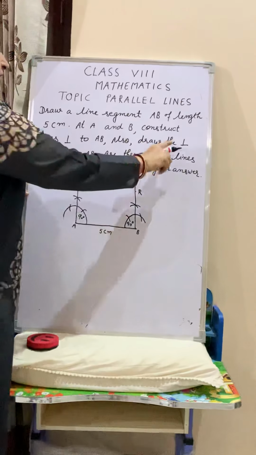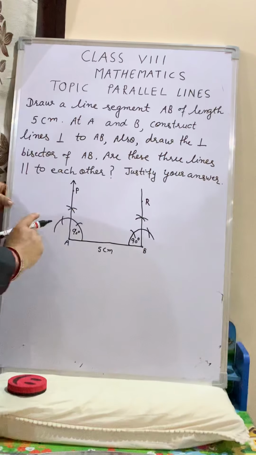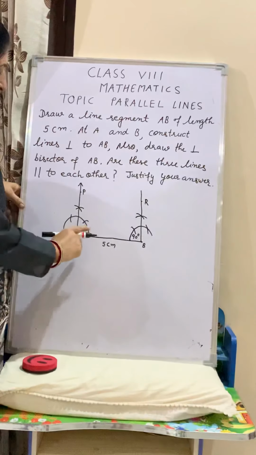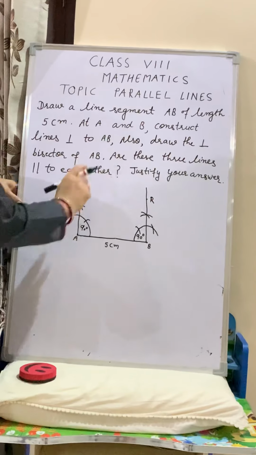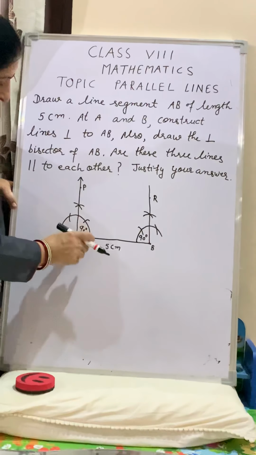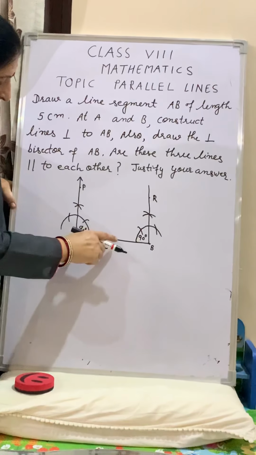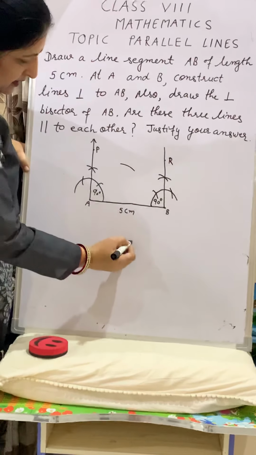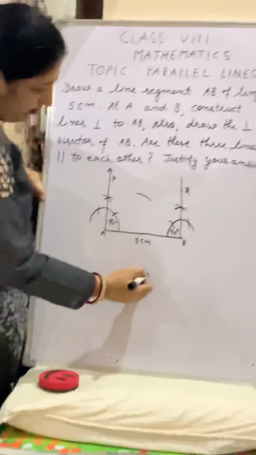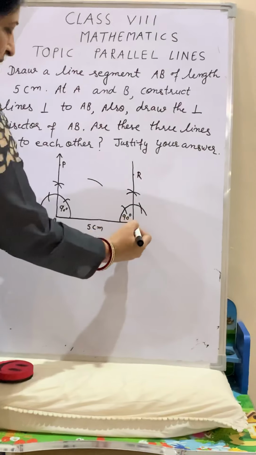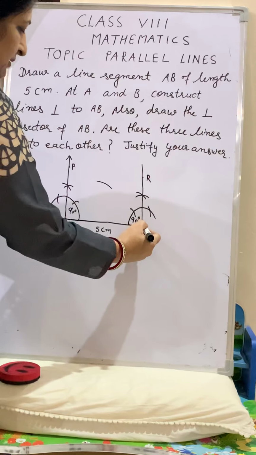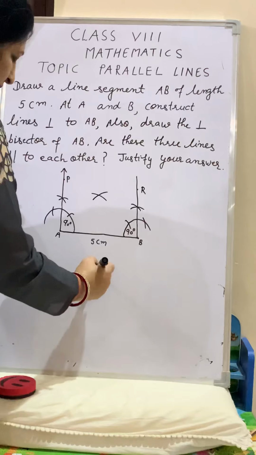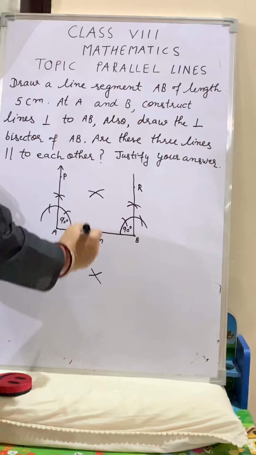Next, draw the perpendicular bisector of AB. AB is a line segment. You have to draw the perpendicular bisector of AB. Take A as center, half of AB's radius, and draw one arc above AB and below AB. Take B as center and the same radius. Draw one arc above AB and one arc below AB.